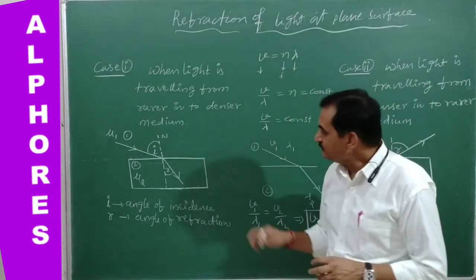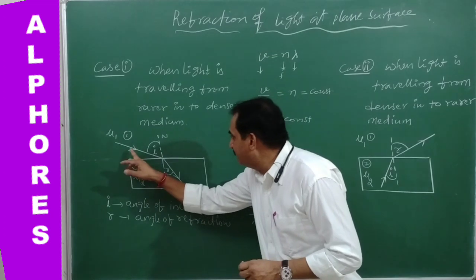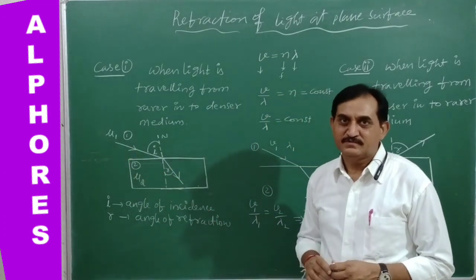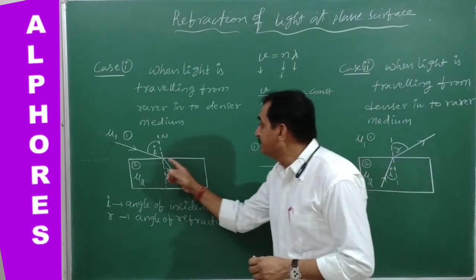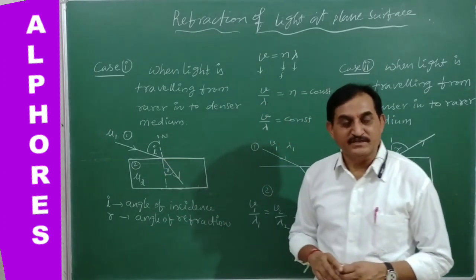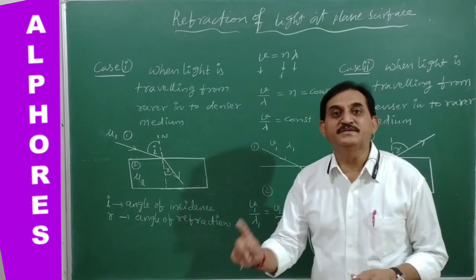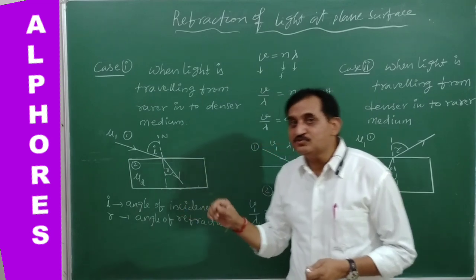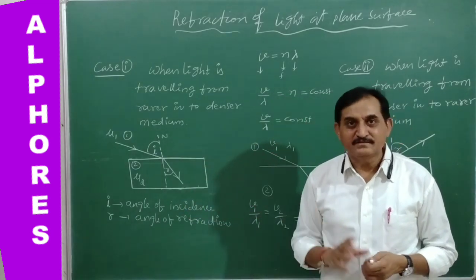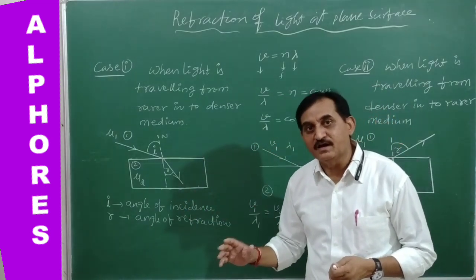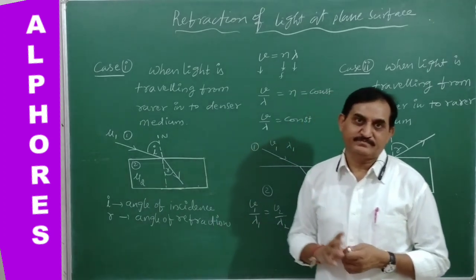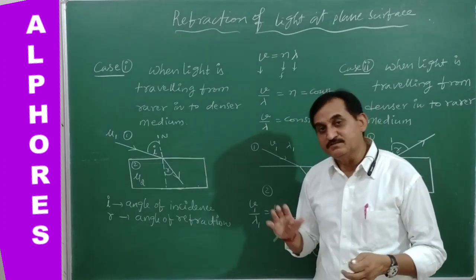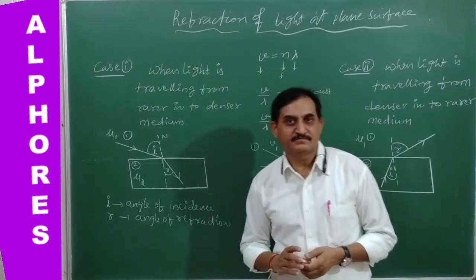Okay? But here the light is traveling in the first medium, so it has its own velocity or speed. When it enters another medium suddenly, definitely its speed changes. Suppose the light enters a medium where the light velocity or speed is decreased. When the light speed is decreased in the medium, it bends towards the normal.